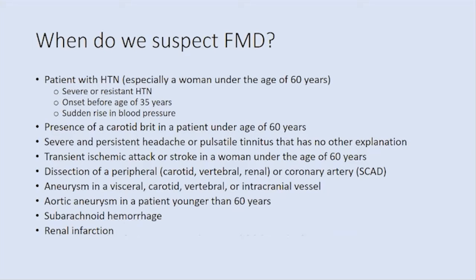So patients that have high blood pressure in a population where we don't typically see it, the younger population, under the age of 35, somebody that typically had normal blood pressure and it suddenly changed. You hear carotid bruits or other bruits on our examination. Somebody says, I hear something abnormal, we should do some more testing for that. Somebody that has severe persistent headaches or pulsatile tinnitus that we can't explain any other way, or any type of dissection or aneurysm, since there is a prevalence of this in fibromuscular dysplasia, we should look in other regions to see if there's any involvement. Subarachnoid hemorrhage, I'm sure we'll talk about in our neurology talk later today, and then renal infarction, so kind of like a heart attack of the kidney.